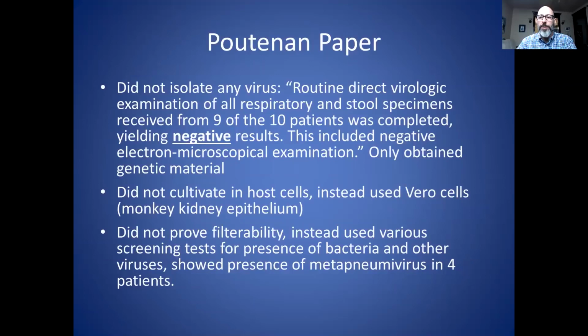So they did not isolate any virus, the first step. And here's a quote from the article: "Routine direct virologic examination of all respiratory and stool specimens received from 9 of the 10 patients was completed, yielding negative results. This included negative electron microscopical examination." So they actually followed the right procedure here: they took the lung and stool specimens in this case and actually did try to purify those and look at those under a microscope, but they did not see anything. So that was a negative isolation.